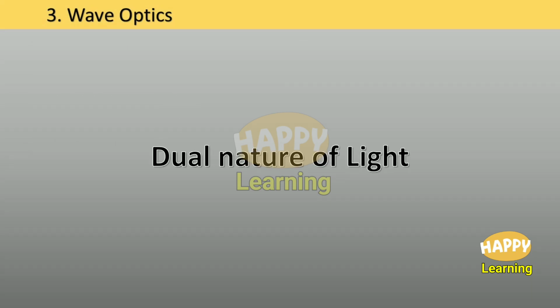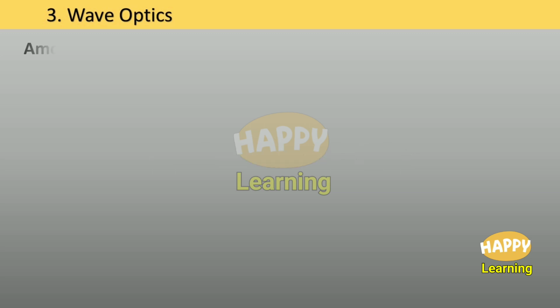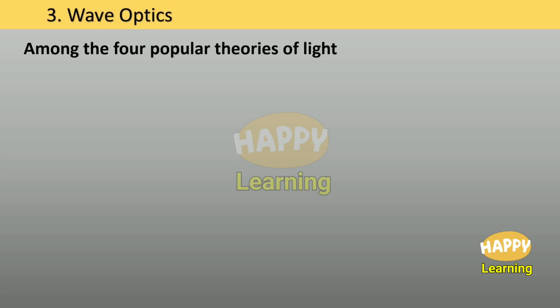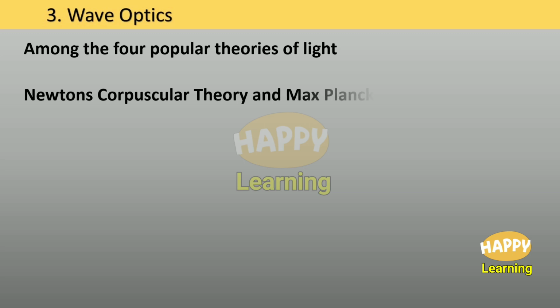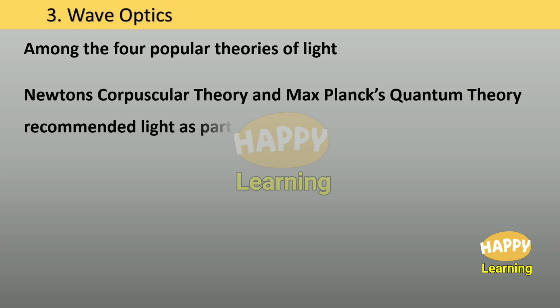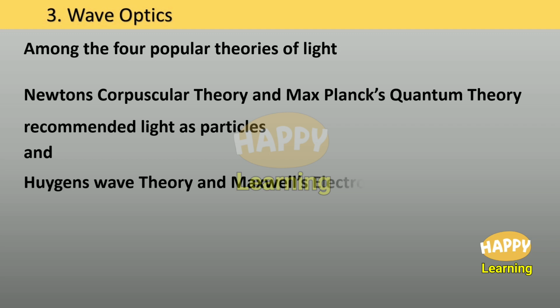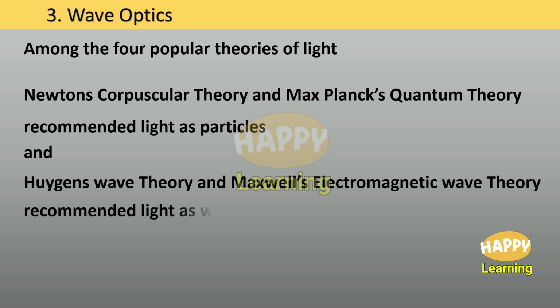Dual nature of light. Among the four popular theories of light, Newton's corpuscular theory and Max Planck's quantum theory recommended that light is particles, and Huygens wave theory and Maxwell's electromagnetic wave theory recommended that light is waves.